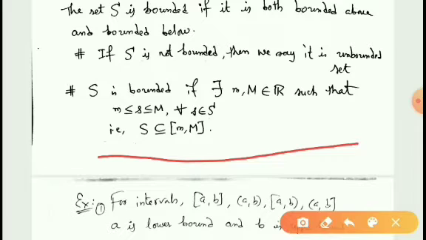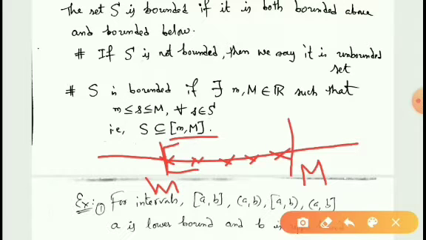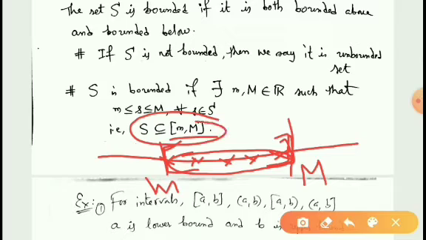See this: if these are elements of S, here you can find capital M, which is an upper bound of the set, and here you can find small m, which is a lower bound of the set. What is the closed interval [m, M]? All the elements lie between small m and capital M, also including the endpoints small m and capital M. Therefore, all the elements of the set S lie inside small m and capital M, so we can write S is a subset of the closed interval [m, M].